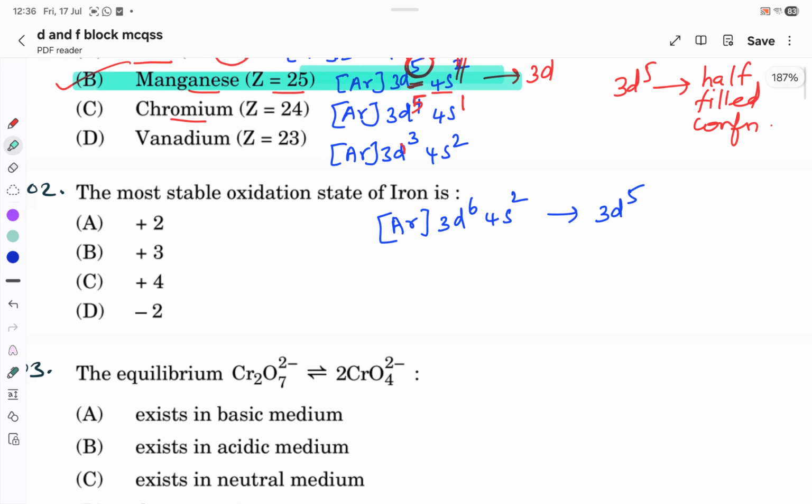For the next question, the most stable oxidation state of iron is. Iron can exhibit oxidation numbers +2 and +3. Both are stable configurations, and we have to check which one is more stable. Iron configuration is 3d6 4s2, and if I remove 3 electrons, it reaches the 3d5 configuration. So if I compare +2 and +3, +3 will be the most stable because it is gaining its half-filled configuration.